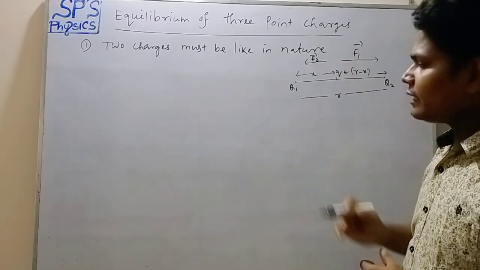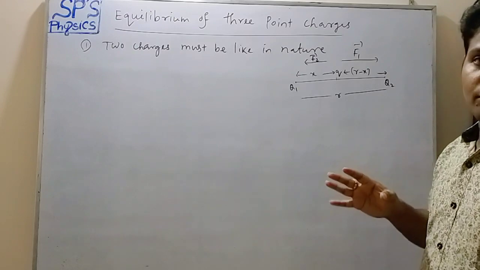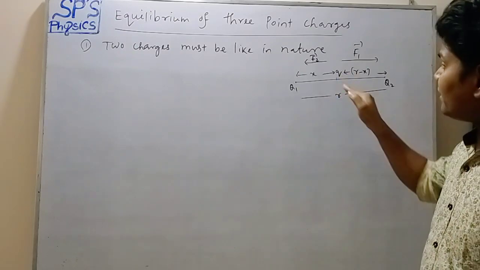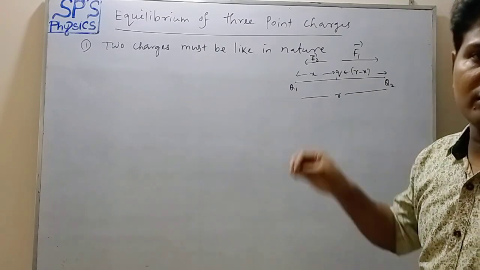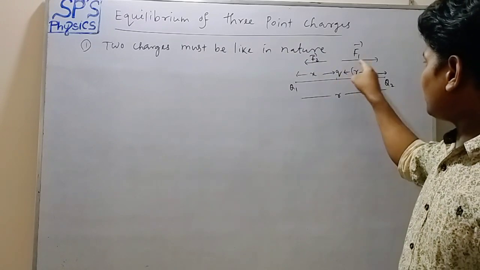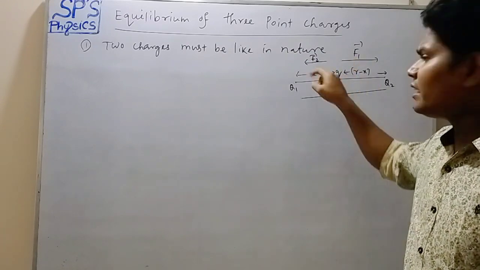Okay, and we have to prove that charge Q remains in equilibrium. It remains in equilibrium when the net force acting on it is 0. Okay, so two forces are acting here, F1 and F2.